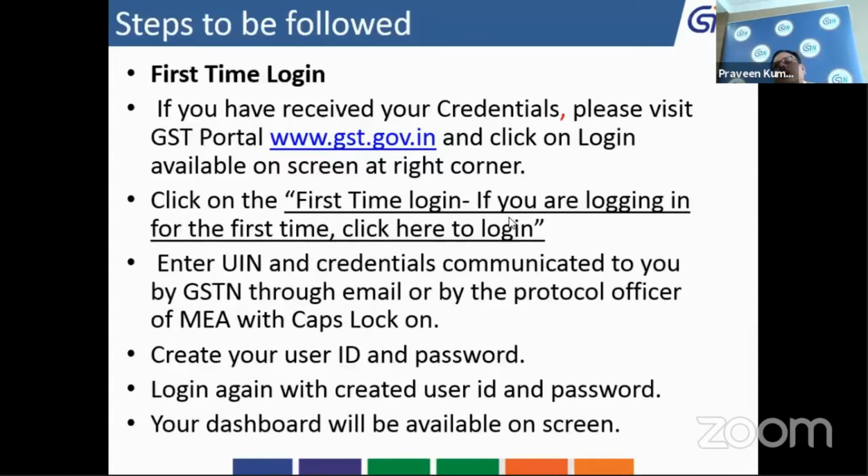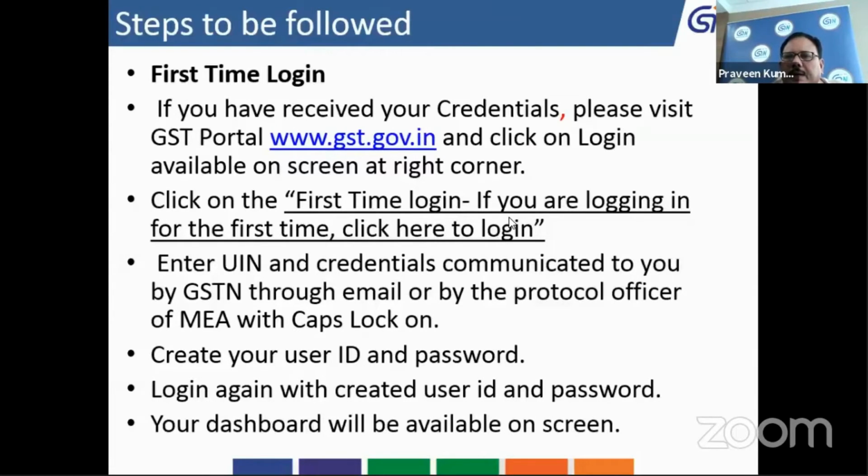So here is one important point I would like to mention, that it is actually a technical flaw or technical error that we have received lots of complaints for the first time login. Actually, credentials are shared through MEA, the Ministry of External Affairs Protocol Division, to all UIN holders.